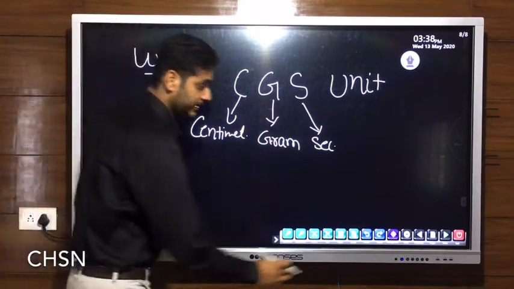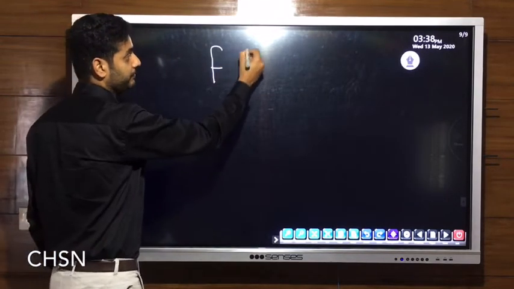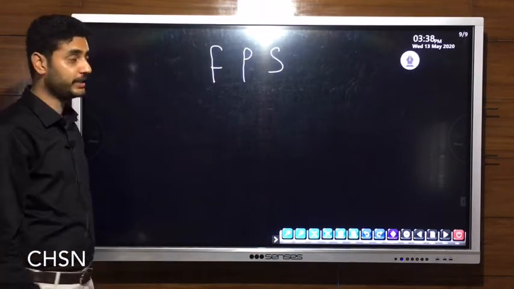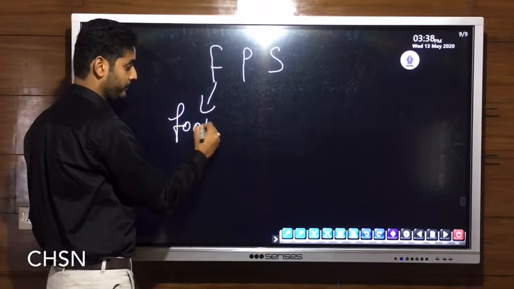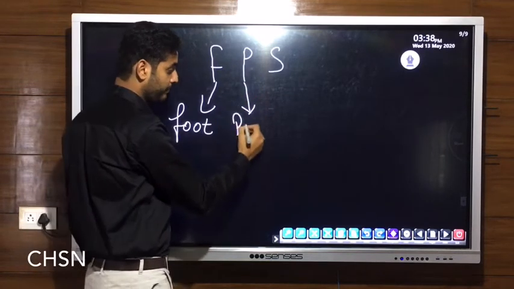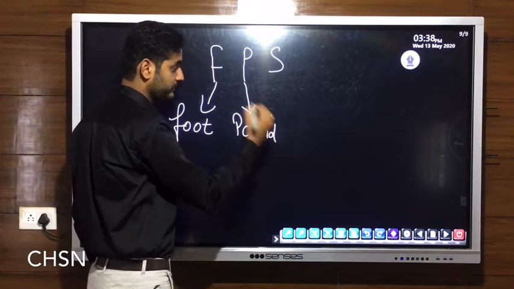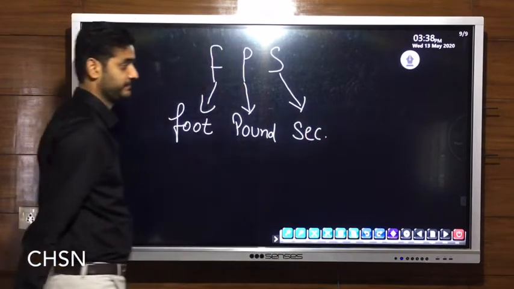Thereafter, with a change of time, the next system appears, that is FPS. Again we have three fundamental quantities. Here distance is measured in foot, mass is measured in pound, whereas time is represented in second.